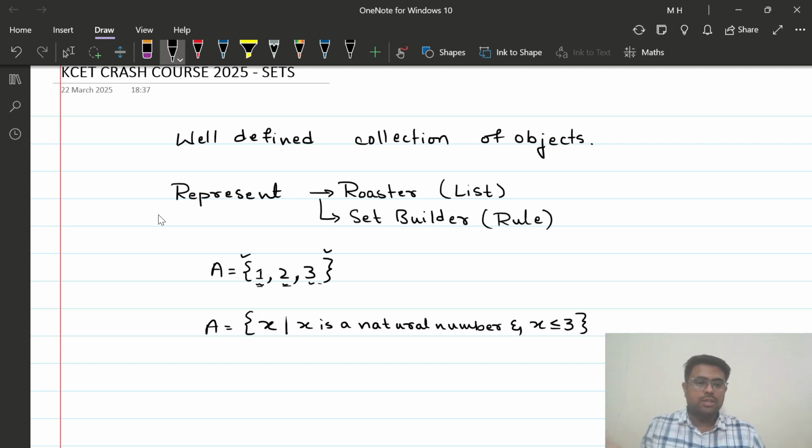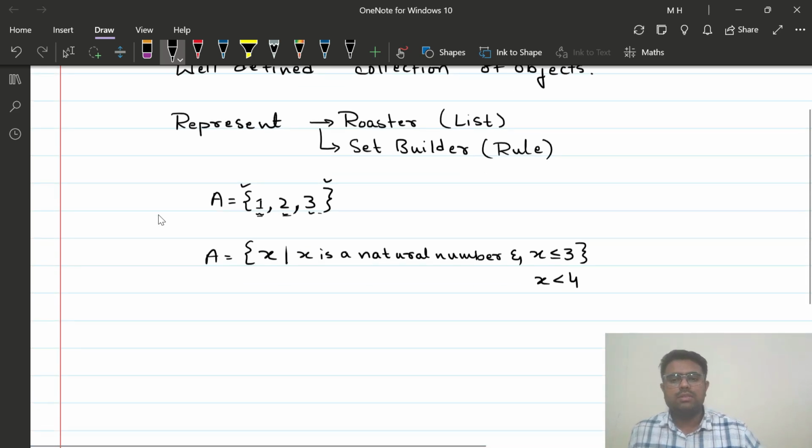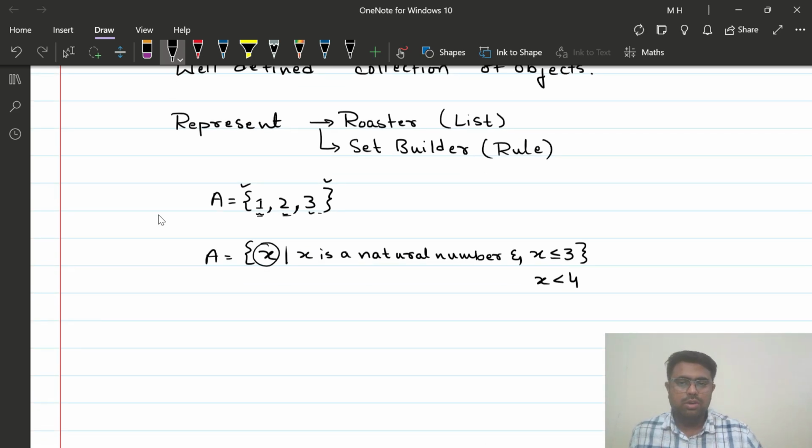What are the natural numbers? The natural numbers will start from 1, the counting number. So 1, 2, 3. But I cannot go to 4 because the set is restricting that I have to stop at 3. So it is going to be x is less than or equal to 3. And I can also say x is less than 4, because when I say less than, I'm not going to include 4, I am going to stop at 3. So that flexibility we can afford. Once we have this, this is going to list down all those values of x which are going to satisfy this particular rule.